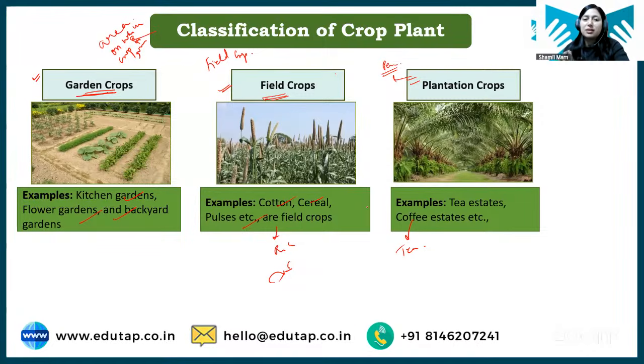So there is a difference between garden crop, field crop, plantation crop. Clear? I hope now it is clear that based on the area in which we are growing a crop, we have these three classifications. Okay.